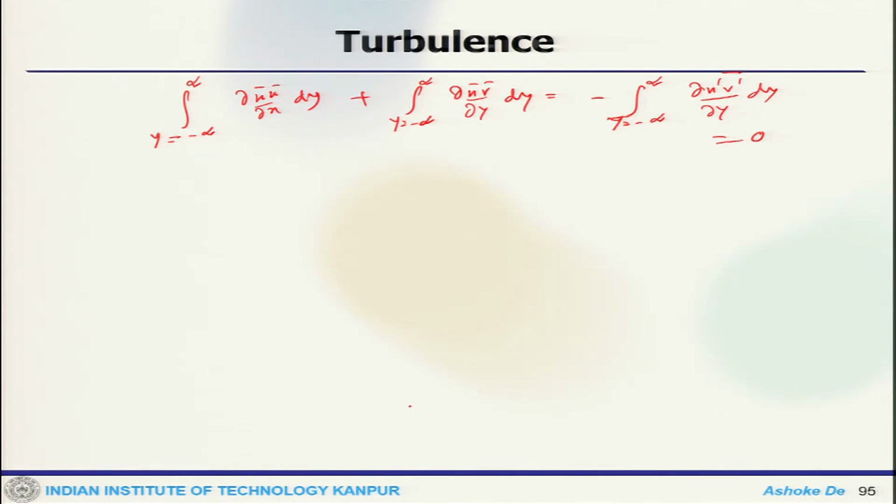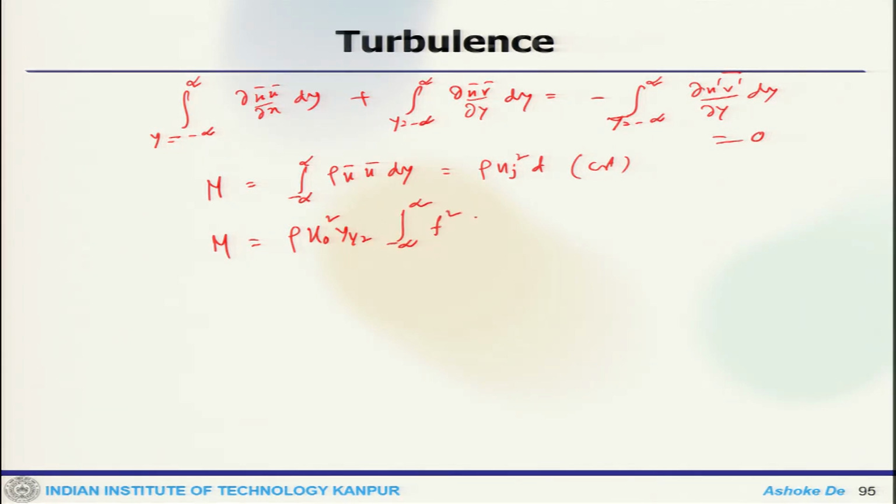Now, the streamwise momentum flux is conserved. So, we get M is the integral from minus infinity to plus infinity of rho u bar square dy, which is constant, and M equals rho u naught square y half times the integral of f square d xi, equal to a constant.